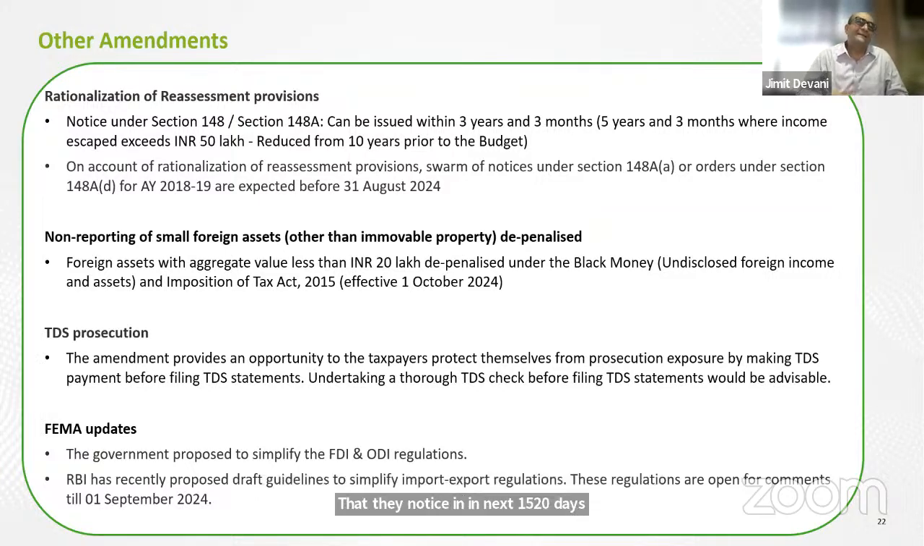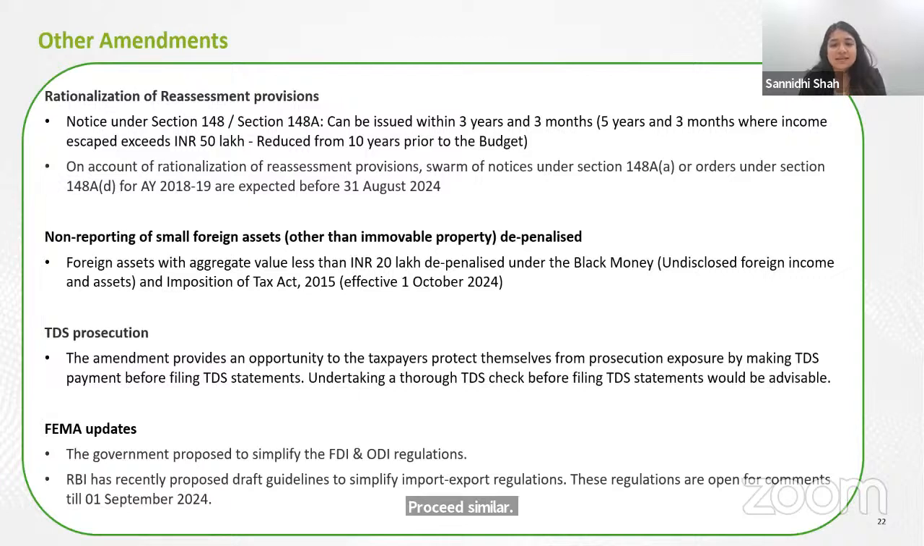Proceed, Sannidhi. Yeah. The next is a welcome move, wherein assessees who hold foreign assets below a particular limit, which is 20 lakh rupees, even if it is not reported in your income tax return, no penalty will be levied under the Black Money Act and the Imposition of Tax Act. So it's just to give benefit to those small assessees who hold very few small foreign assets.